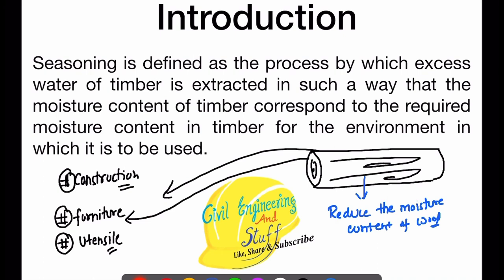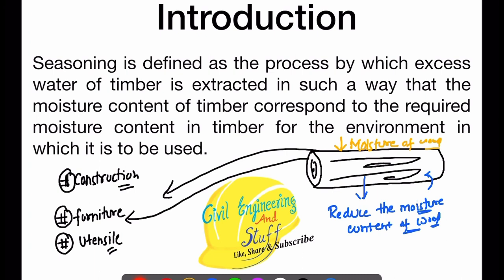We have discussed previously that having a certain quantity of moisture in the wood makes it susceptible to a variety of defects. If this log of wood has a certain amount of moisture in it, it cannot be stored for a longer period of time. That we don't want. Likewise, having moisture in the wood makes it difficult to process. It reduces its strength as well as durability. So through the seasoning process, what we do is we reduce the moisture content of the wood.